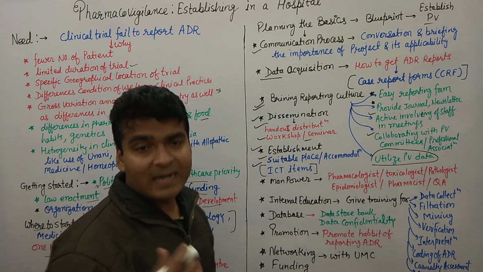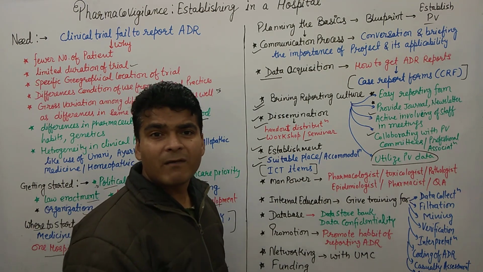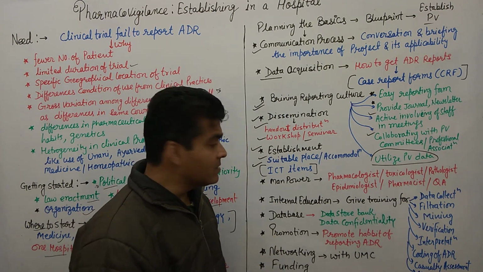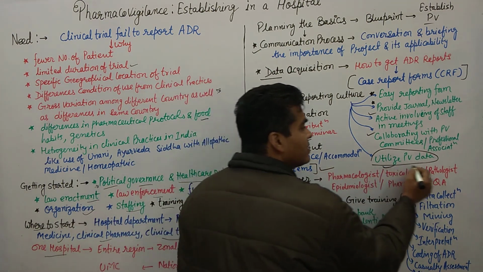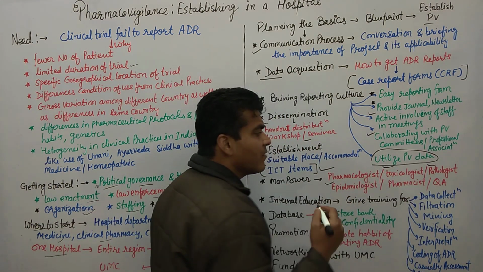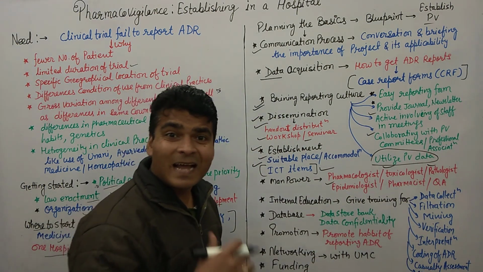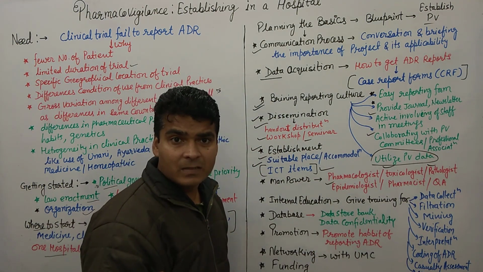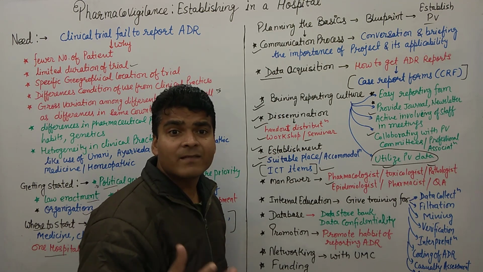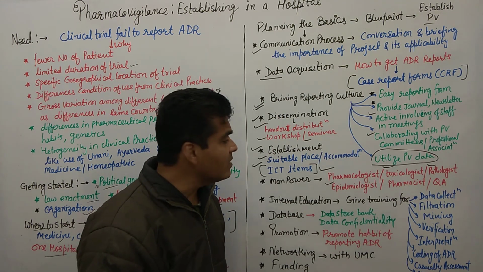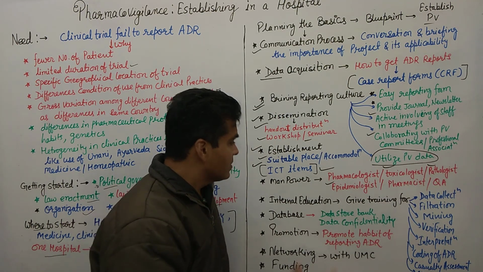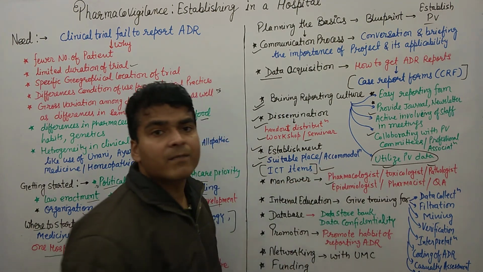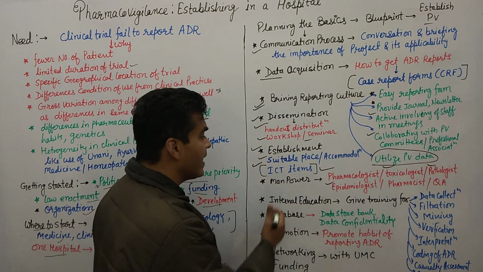Then manpower, that is important. Without manpower we can't do anything anywhere. So what kind of manpower do we require? Pharmacologists, toxicologists, pathologists, epidemiologists, pharmacists, QA professionals, and drug regulatory people, those who are related with medicine regulation, as well as clinical pharmacologists and physicians. All those healthcare professionals are required as manpower.